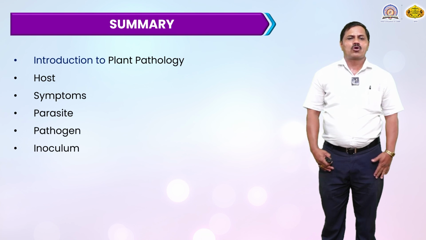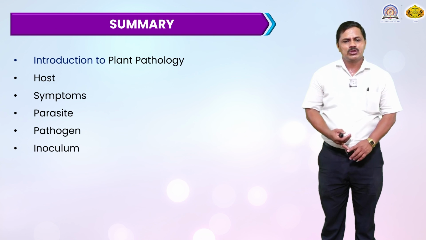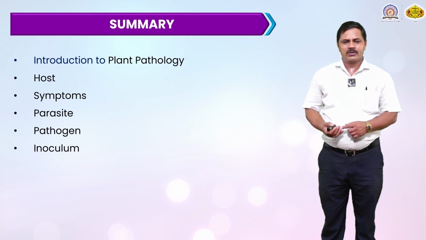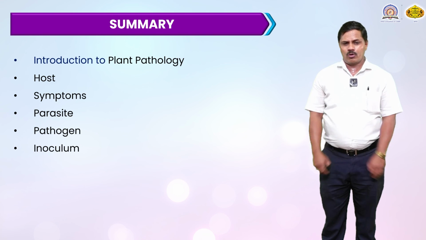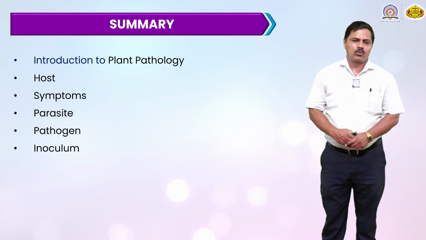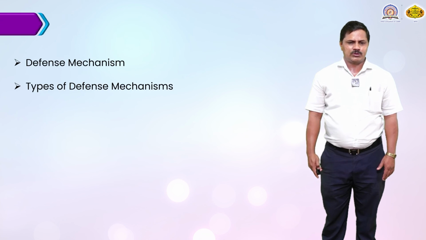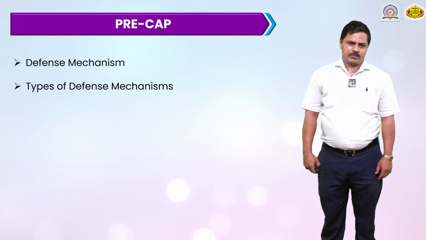Then the pathogen causes the disease, and there are different types of inoculation. Mostly in natural inoculation, the spores land on the surface and enter through natural openings like stomata, lenticels and hydathodes, and these spores can be sprayed inside, forming mycelium or haustoria. Then in the next lecture we will discuss the defense mechanism.